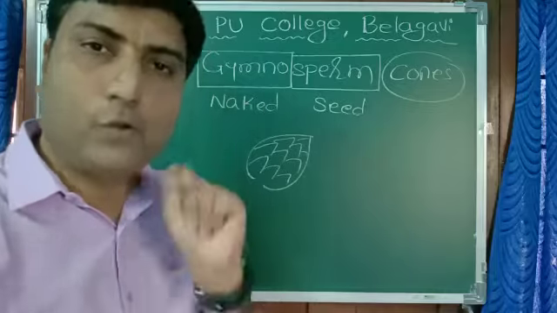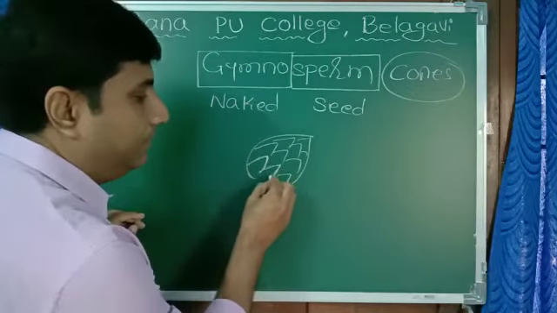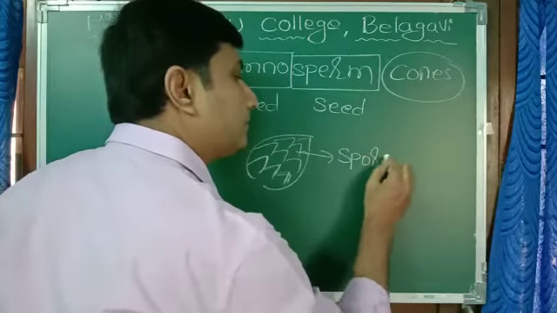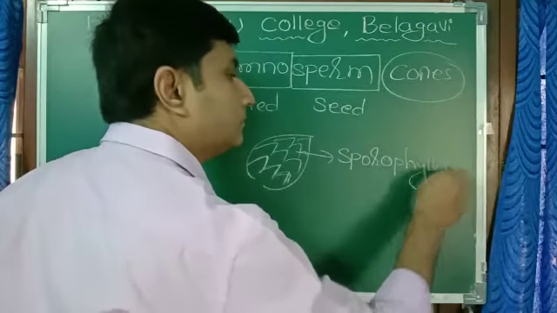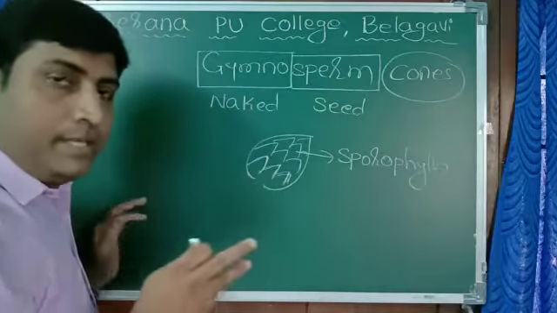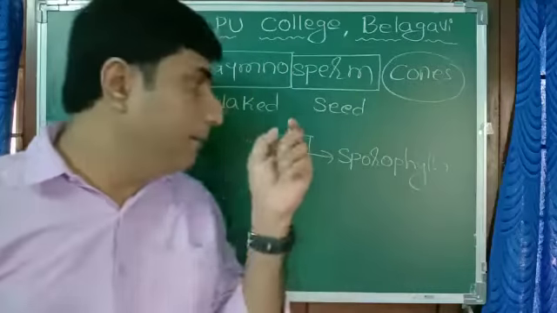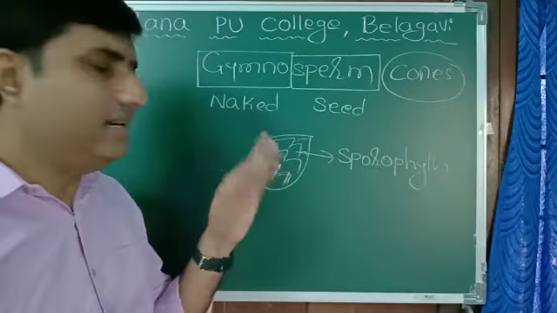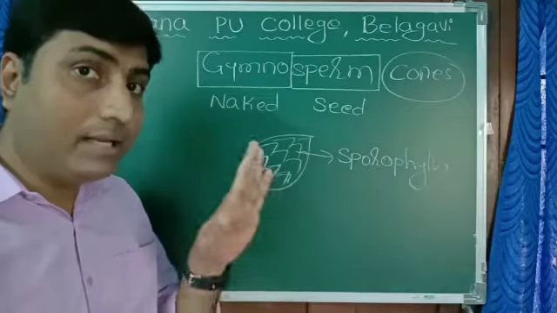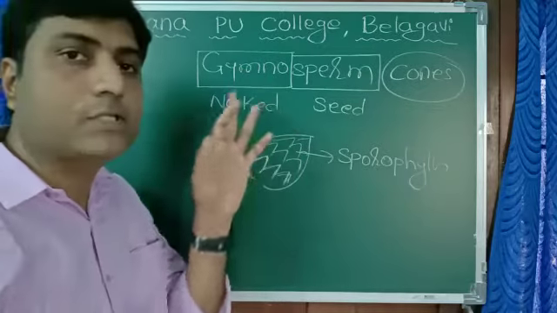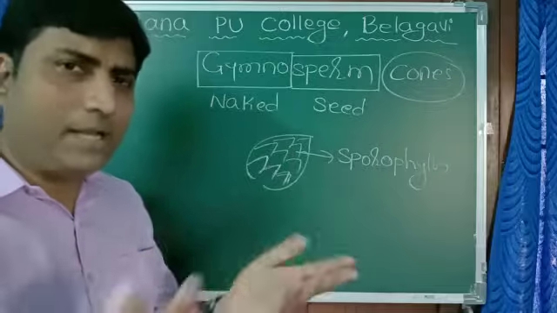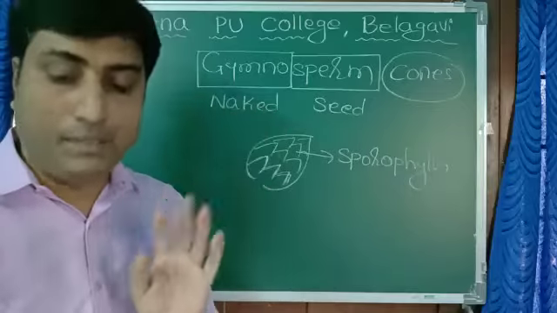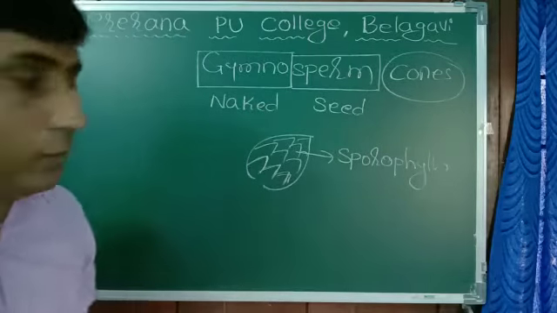Two types of cones are formed: male cone and female cone. On the cone, some leaf-like structures are present, which are called sporophylls, which produce spores. In male cone, microspores are produced. In female cone, macrospores are produced. Similarly, they then produce male gamete and female gamete. So cones are formed in case of gymnosperm. Later, again, fertilization takes place, fusion of gametes takes place, zygote is formed, and that is the naked seed.